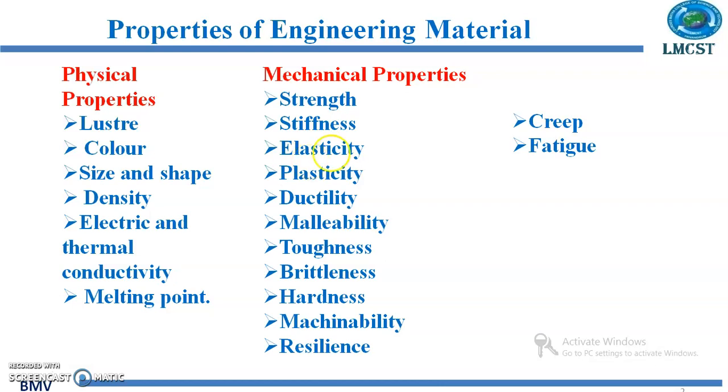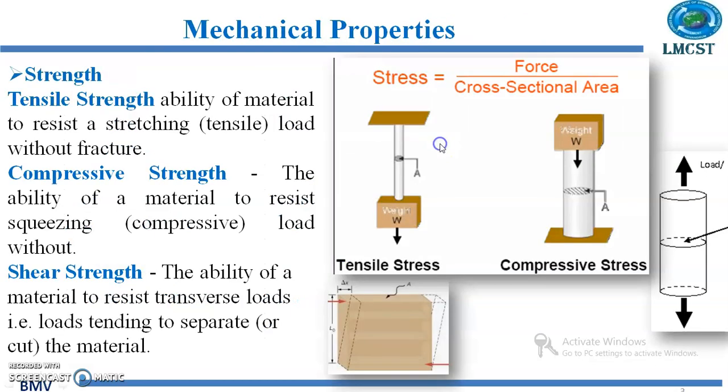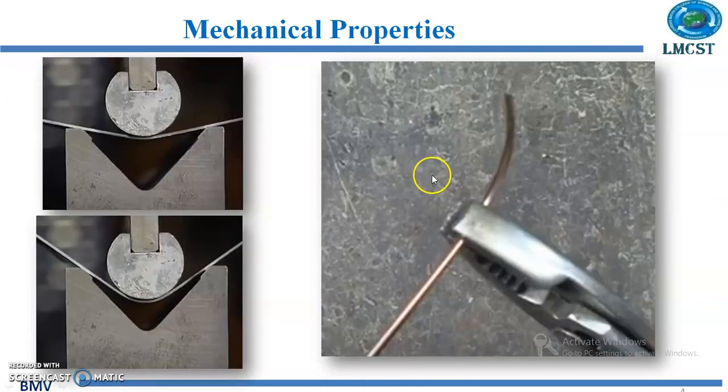Next term, it is the plasticity. It is the ability of a material to deform under load and retain its new shape when the load is removed. So we can see an example here. You consider this bar here.